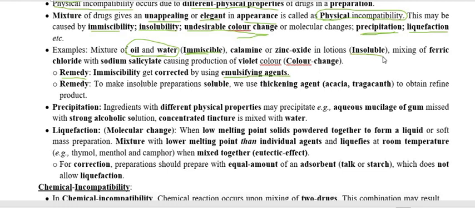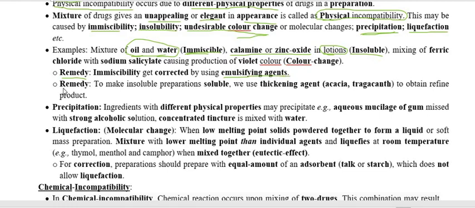Next one is insoluble physical incompatibility. The name itself is telling: if two compounds are not soluble together, it is called insoluble type of physical incompatibility. The best example is a pharmacy preparation, lotion, when we mix calamine with zinc oxide.